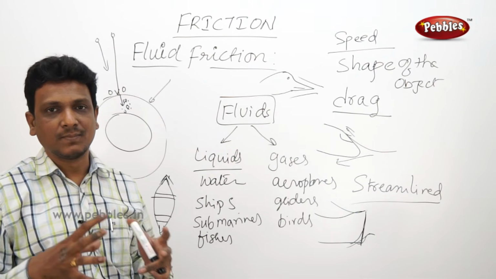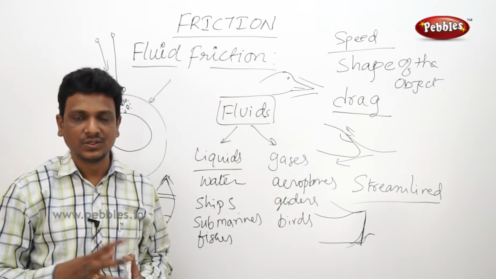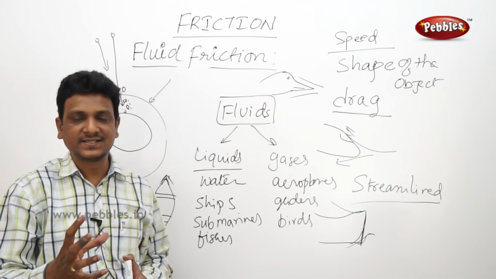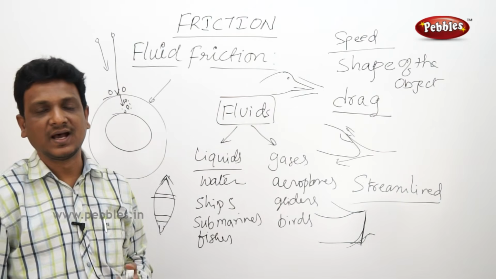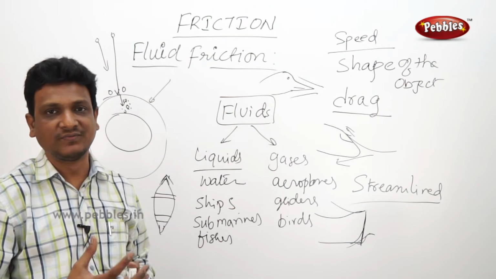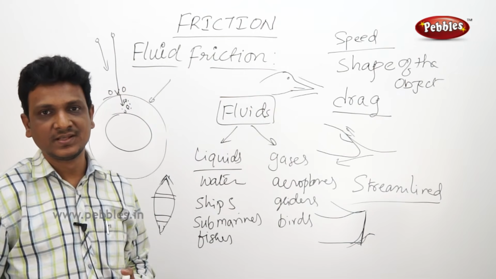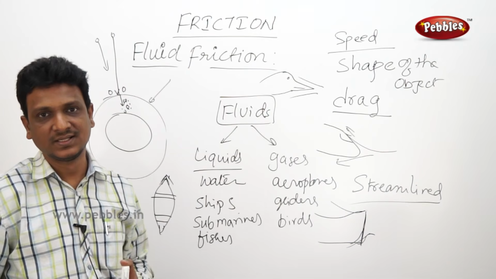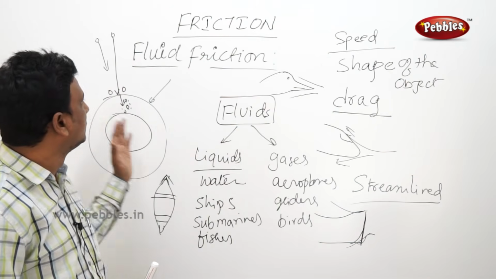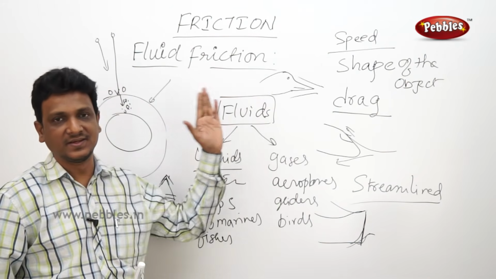So by studying this lesson on friction, we can get rid of the unnecessary waste of energy in the form of heat or sound, and we can save energy. There are so many technologies which you will learn in your higher classes, the applications of friction, right? So here we understood the benefits as well as the disadvantages.